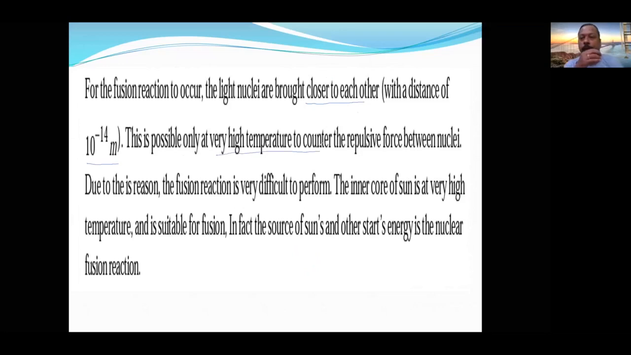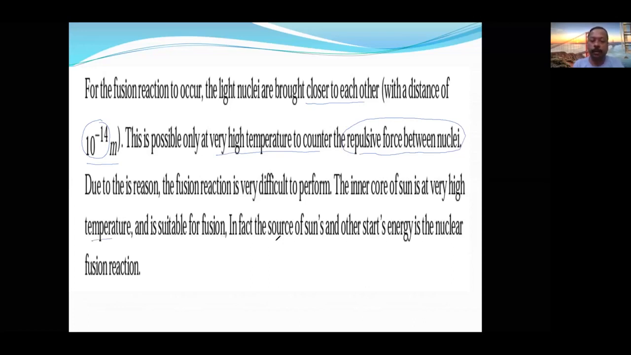Why can we not create nuclear fusion in our lab or on the earth? That is because of this reason. For fusion we have to bring the nuclei closer to a distance of 10 to the power of minus 14 meter. But at this distance, repulsive forces are very, very high. So to overcome those repulsive forces, we have to force them with a high temperature, and that temperature can be provided only at the sun.